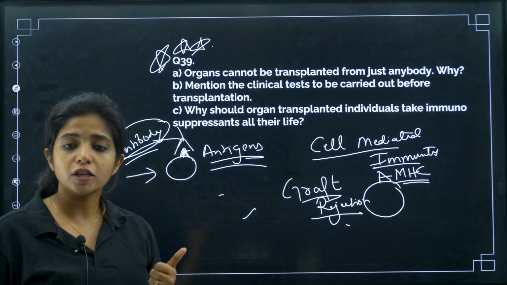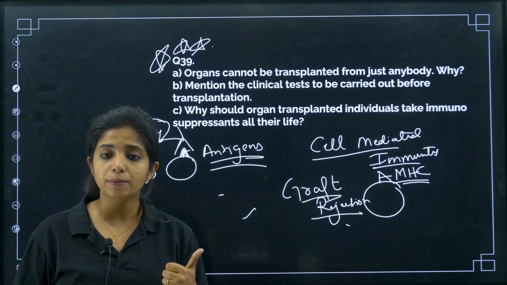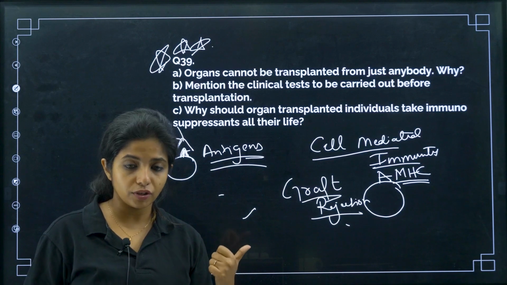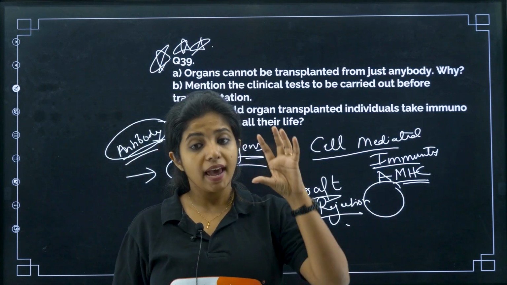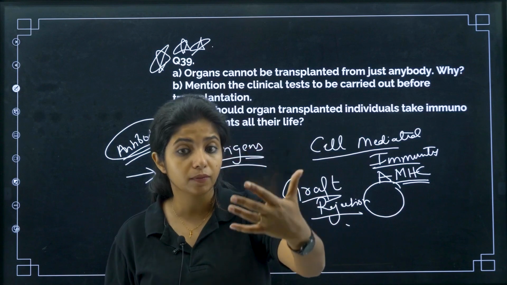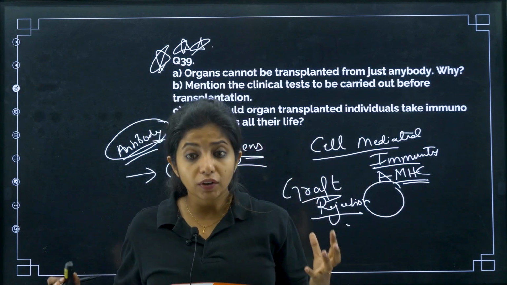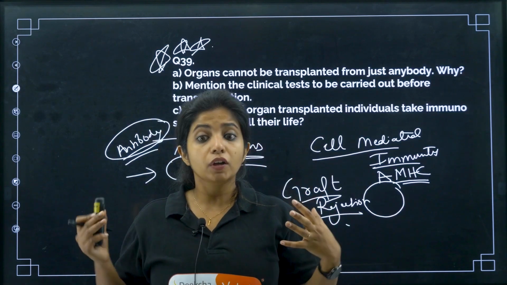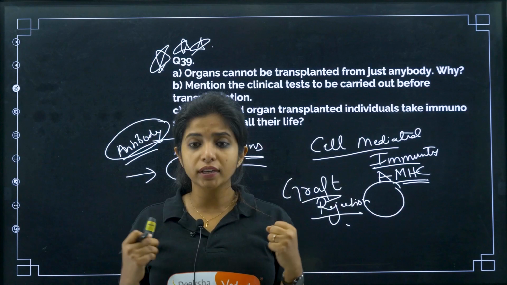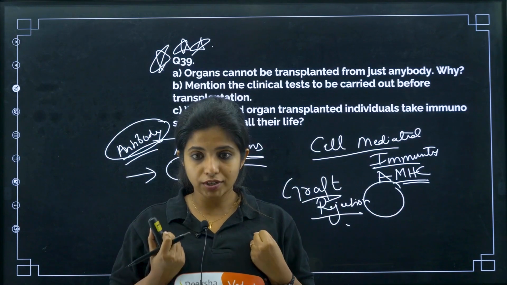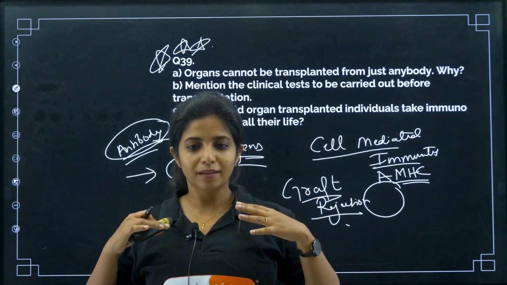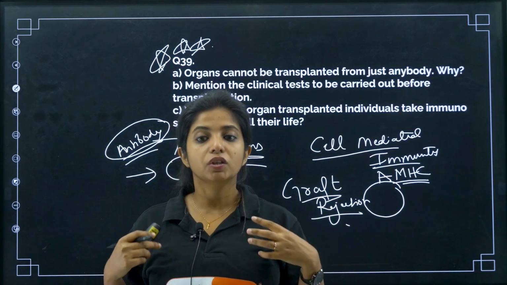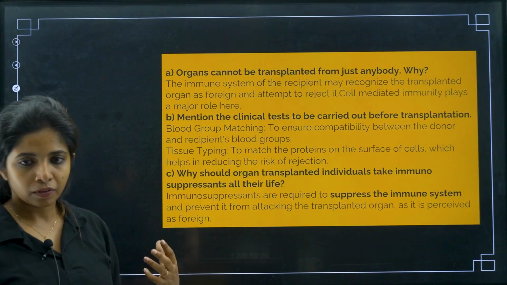Now why should organ transplanted individuals take immunosuppressants all their life? Why do you think they have to take immunosuppressants? Because, my dear children, as I said, the body feels that this is a foreign particle. Now it will obviously ignite an immune response. If it is a way too strong immune response, it will be a problem for us. So you have to slow down your immune system a bit, cool it down, which is why you take immunosuppressants. So this is the answer.